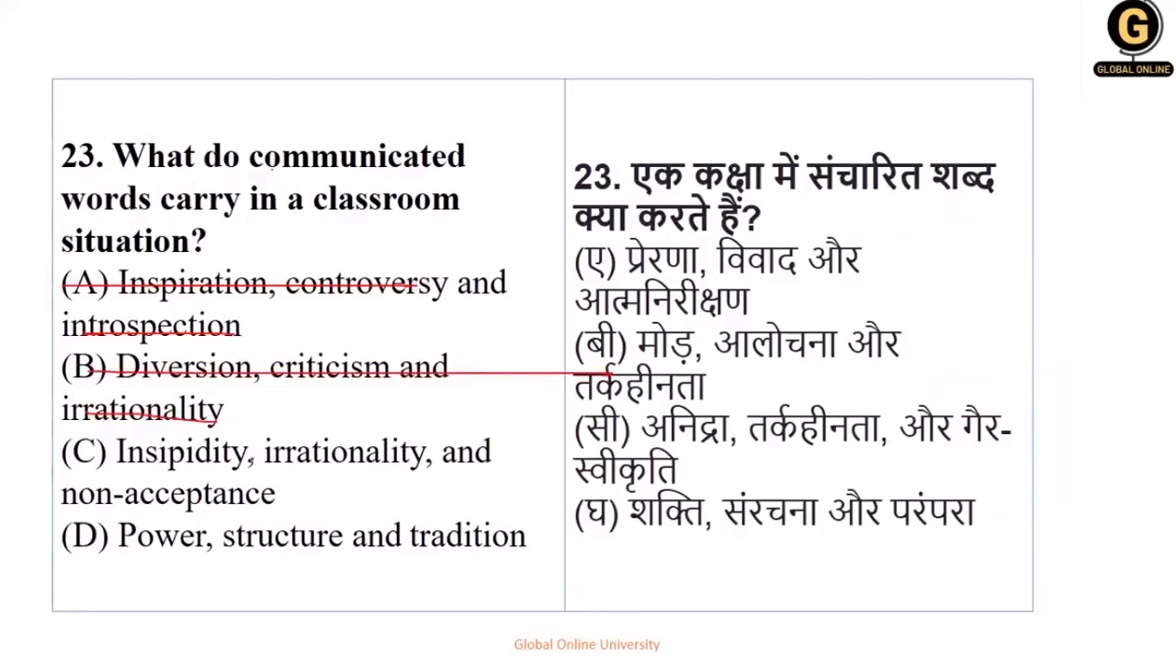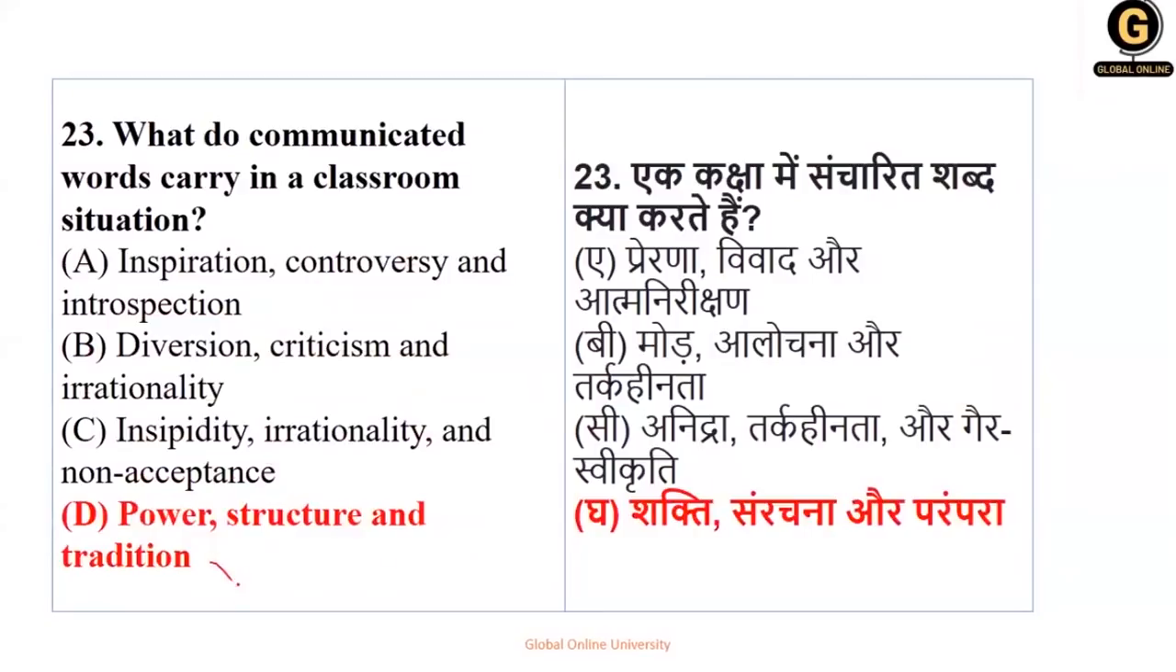Okay, insipidity, irrationality and non-acceptance. Non-acceptance हम बच्चों को नहीं सिखाते, insipidity का मतलब होता है boring, and we try to bring enthusiasm. So it is power, structure and tradition. Now see, इसमें आपको concepts पता होने चाहिए, meanings at least. Controversy आपको पता है, criticism आपको पता है. इस question में insipidity आपको नहीं पता, but हम बच्चों को तो non-acceptance नहीं सिखाते हैं. So it should give power, structure and tradition. So here option number D is the right option for the question.